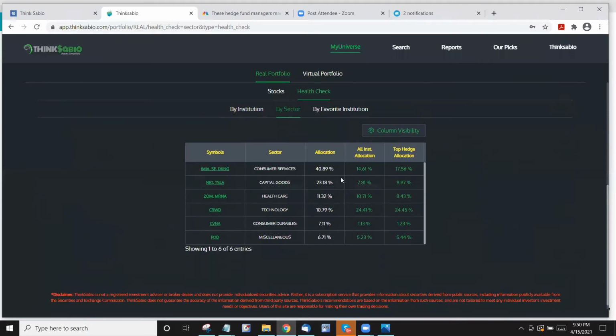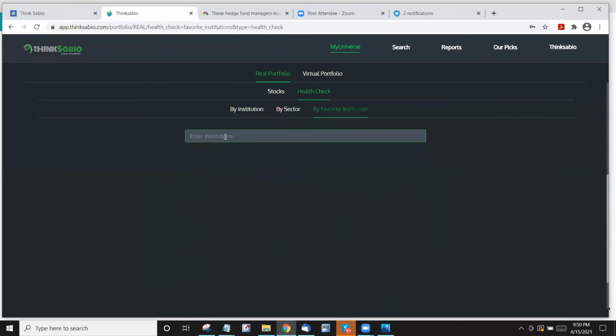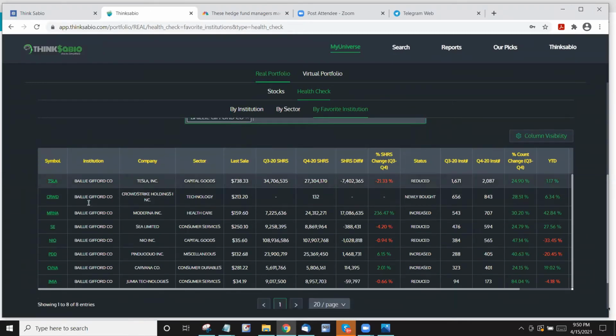Okay, so that is by institution. Here, by sector, we will show the institution's allocations, what their percentages are. So this is by sector. Coming to by favorite institution, here you can enter, let's say you like Baillie Gifford. You want to know whether Baillie Gifford has any stocks that you have. That is going to show you the Baillie Gifford story against the stocks you already have.